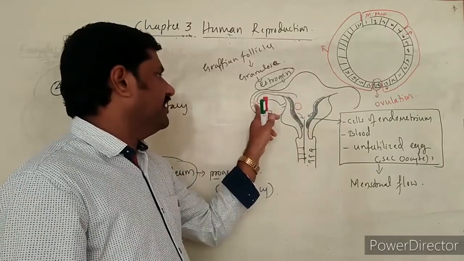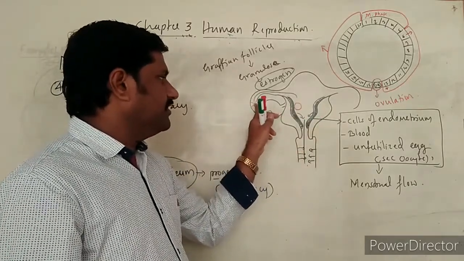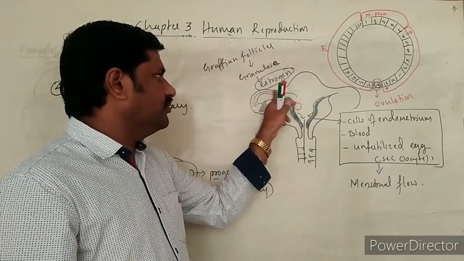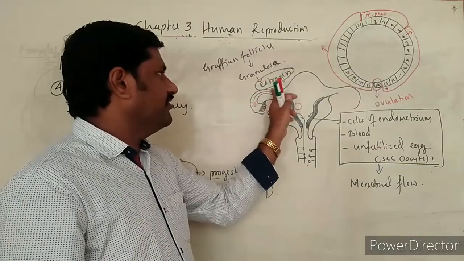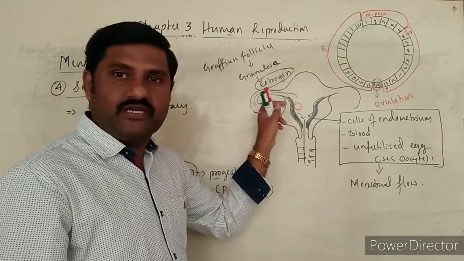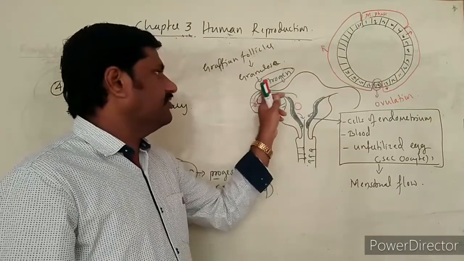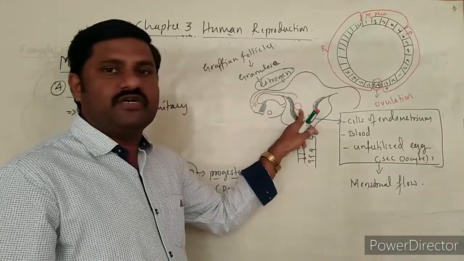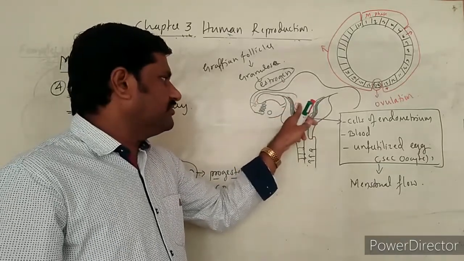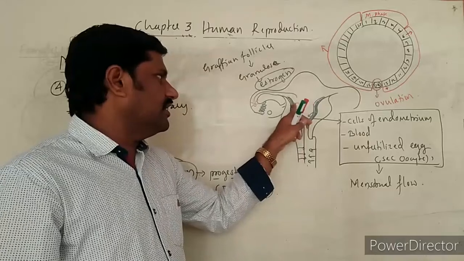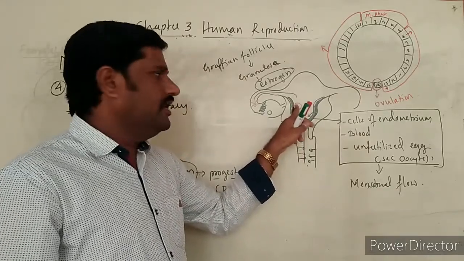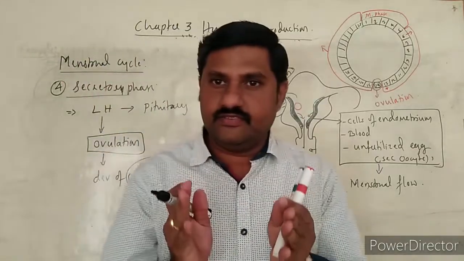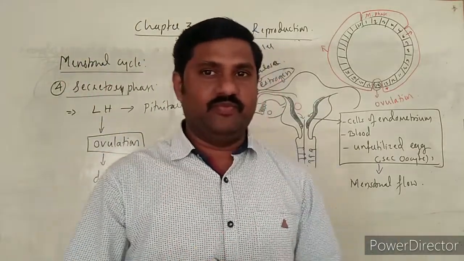See here, if there is fertilization, the fertilized egg cell starts to move, and whenever it is moving, continuous mitotic division occurs. That continuous mitotic division is called cleavage. After cleavage, it becomes what? A blastocyst, and that blastocyst implants, attaching to the endometrial wall, which confirms the pregnancy. This is one fact to be remembered.